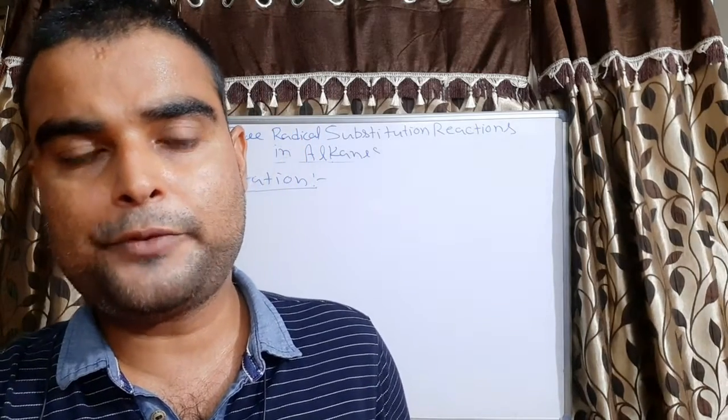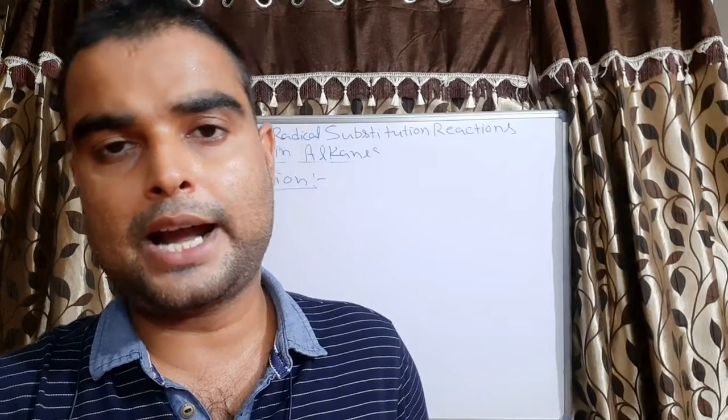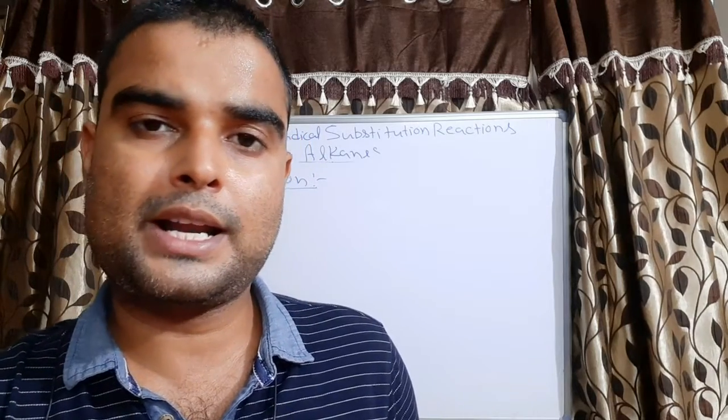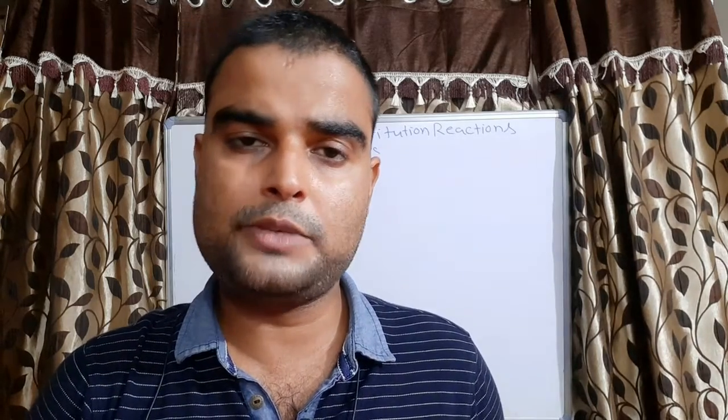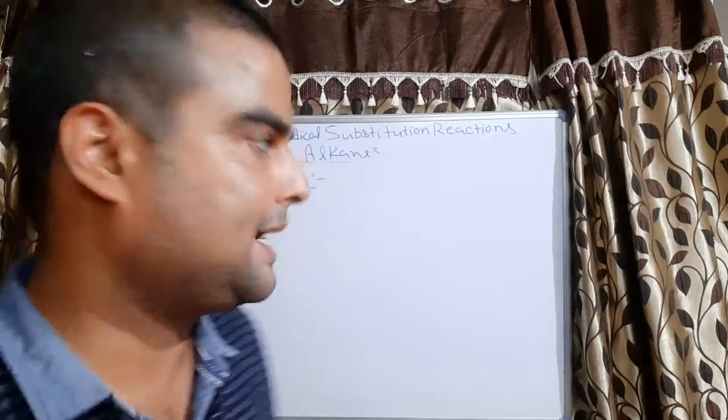Since we are doing the vapor phase, we have to run the reaction at high temperature, that is 425 to 675 Kelvin. Since this is vapor phase nitration, it is a very vigorous reaction, so vigorous that it can break the C-C bond also. When it breaks the C-C bond, we will get a mixture of products. Let's see.